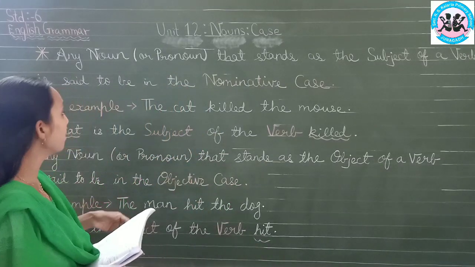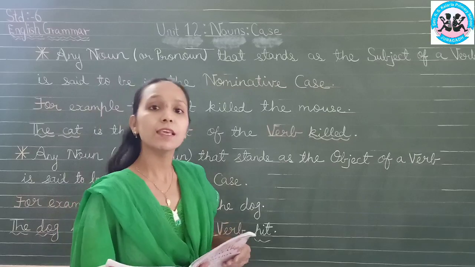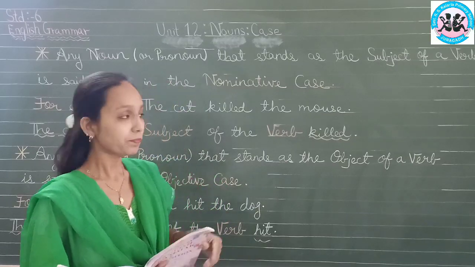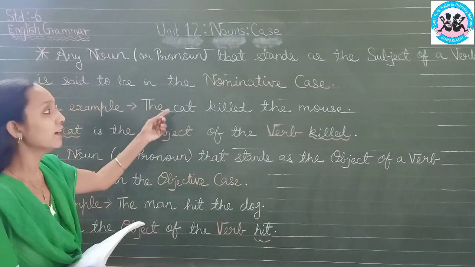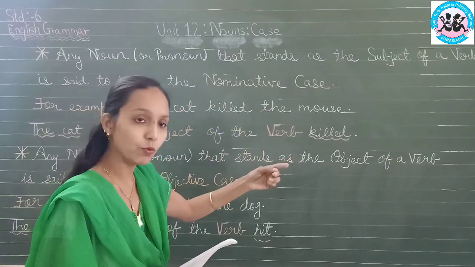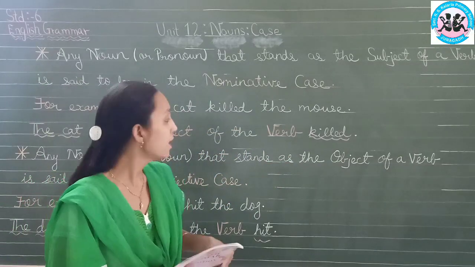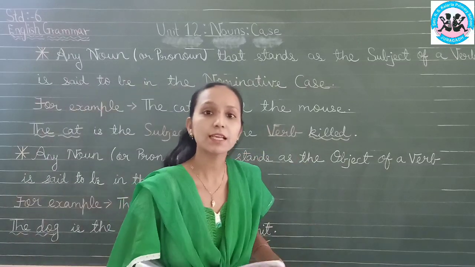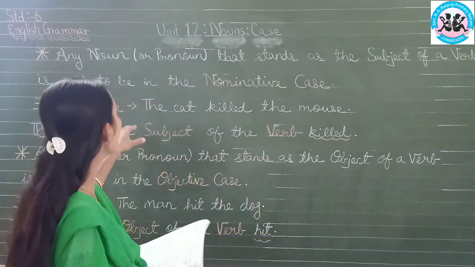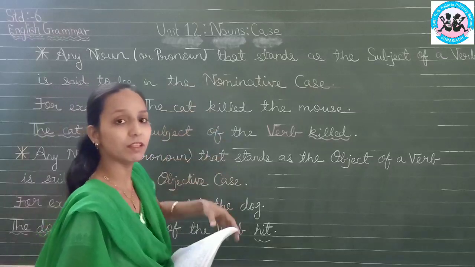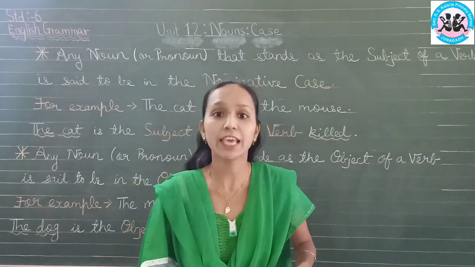Let us see an example. The cat killed the mouse. In this sentence, we all know that the cat is the subject and the verb is killed. So over here, this noun will be in the nominative case.